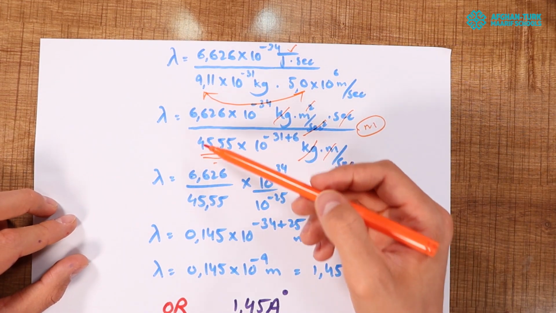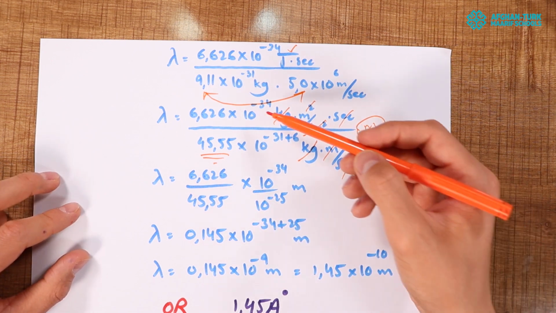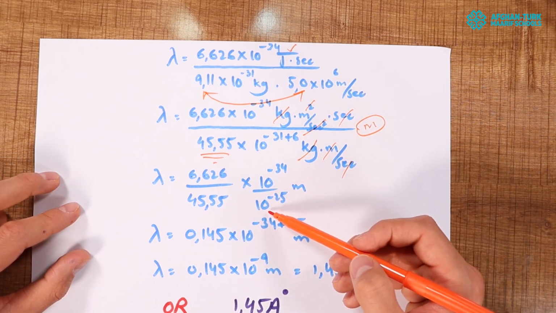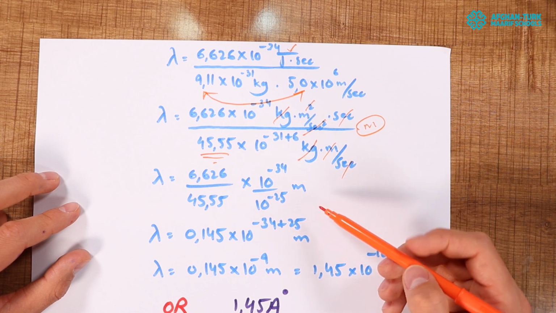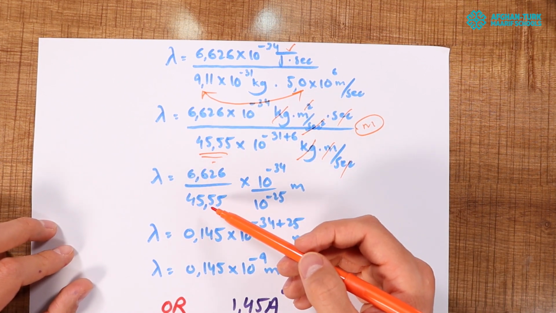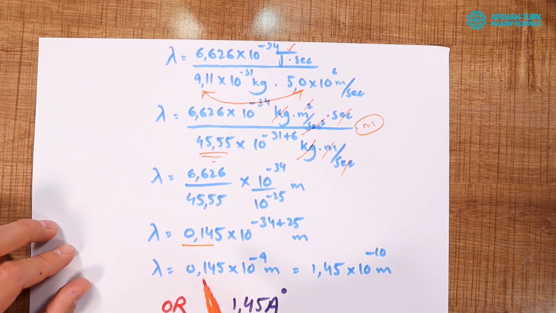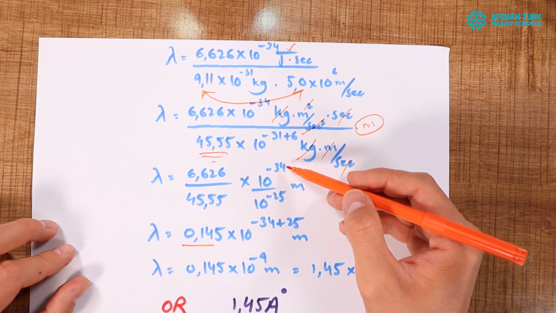So we again simplify this. Now it will take the shape of 6.626 divided by 45.55 times 10 to the power of minus 34 divided by 10 to the power of minus 25 meter. Minus 31 plus 6 makes minus 25. If you divide 6.626 by 45.55, it will become 0.145 times 10 to the power of minus 34.